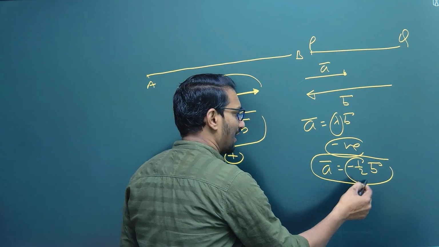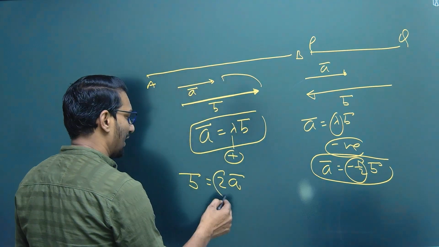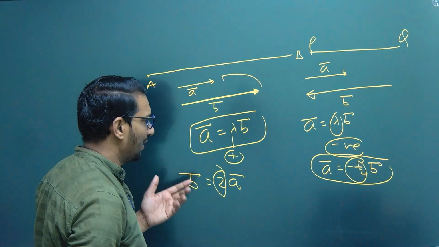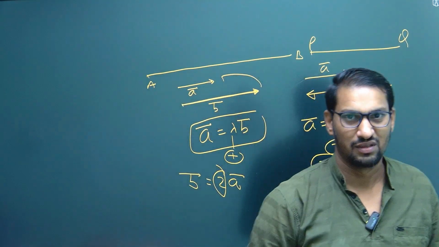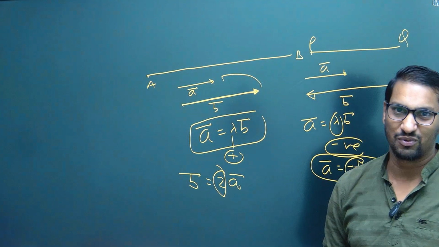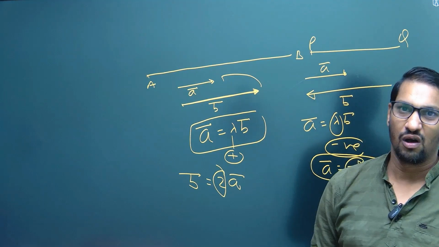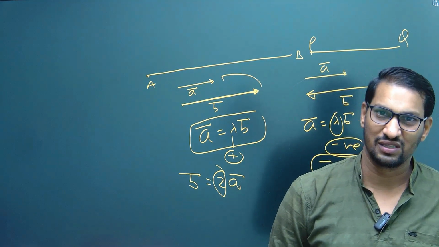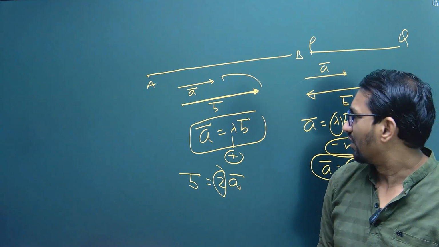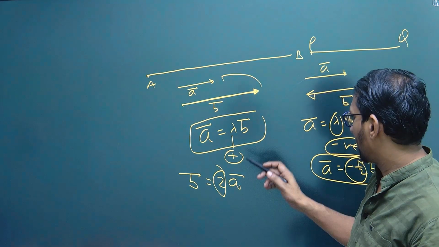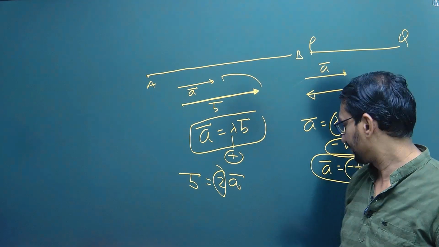So here lambda is minus half and here lambda is plus 2. So lambda can be any positive or negative real number. So this is concept of collinear vectors. If two or more vectors are collinear to each other, then relation between them is given by A equal to lambda B.